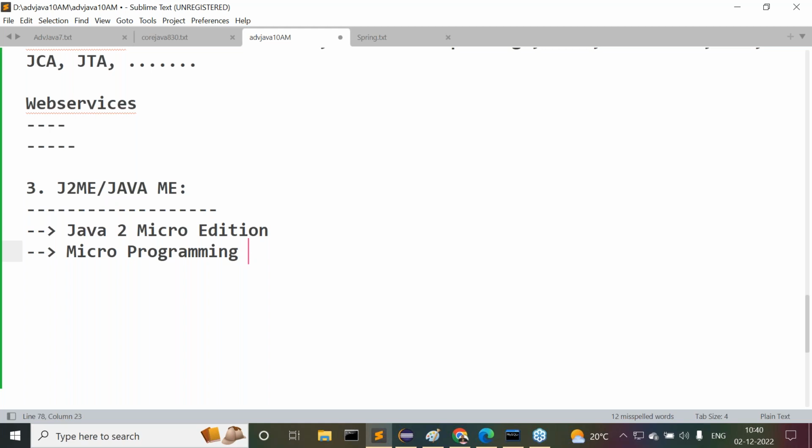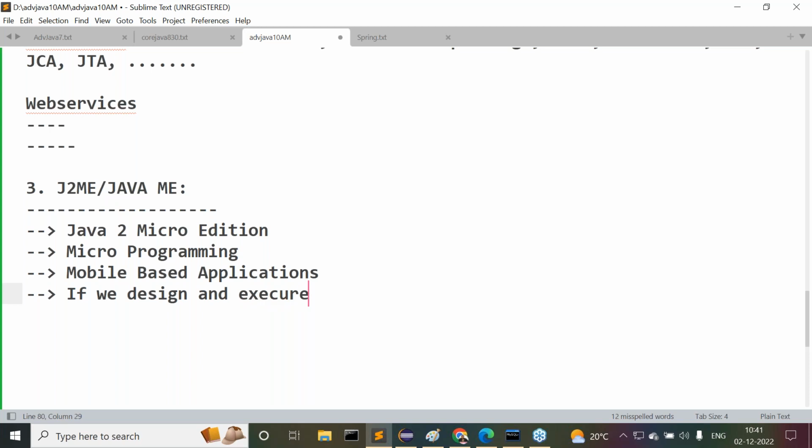Observe carefully. Next one. By using this micro programming, which type of applications are we able to prepare? We are able to prepare mobile based applications. Then what is this mobile based application?